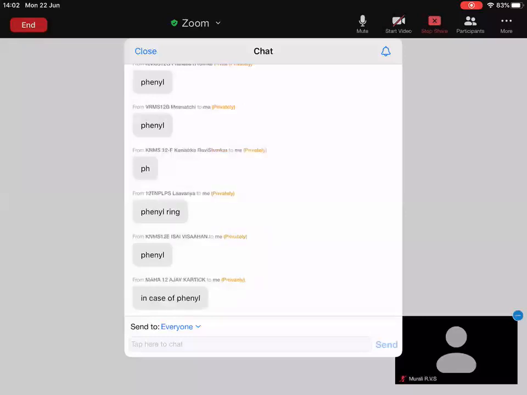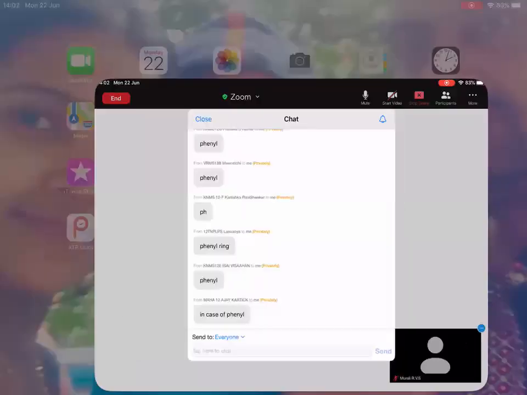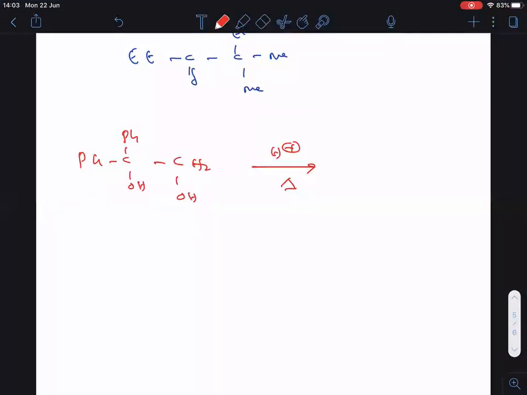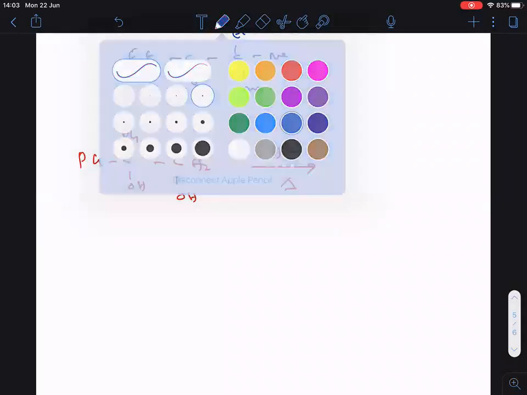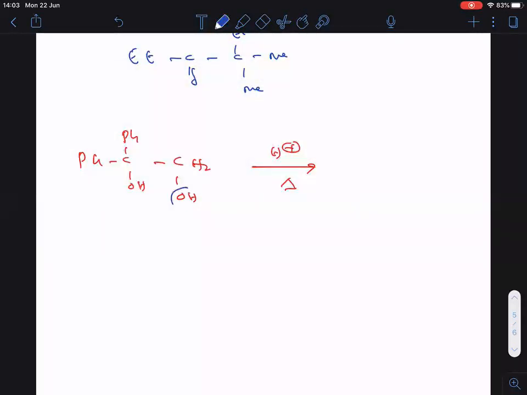Okay, most of you are giving the correct answer here. So let us see what is the correct answer then. Now here, let me write directly so that we can understand. Let us think that first of all, this OH group is undergoing protonation. Now what happened? Carbocation is formed here when OH departs. Are you followed? Now tell me, on the adjacent carbon, are any hydrogens there? No. That means no alpha hydrogen here. Therefore, this does not undergo protonation. Then who will undergo? This one will undergo protonation.